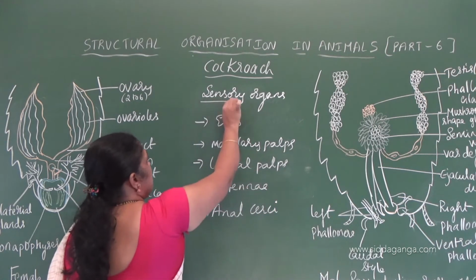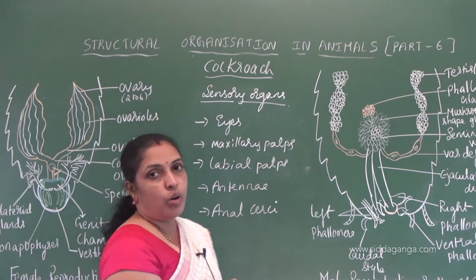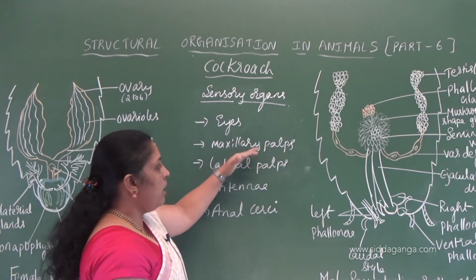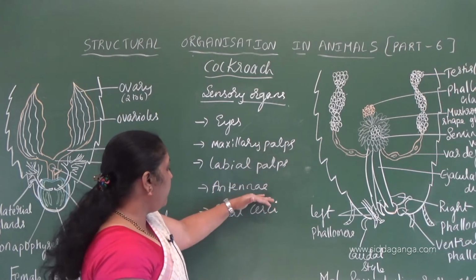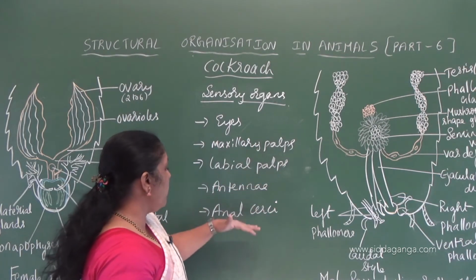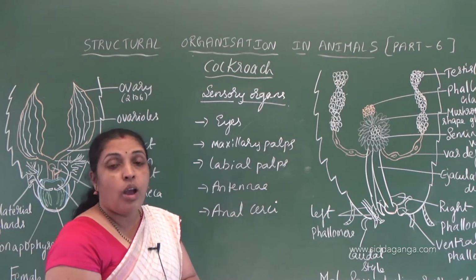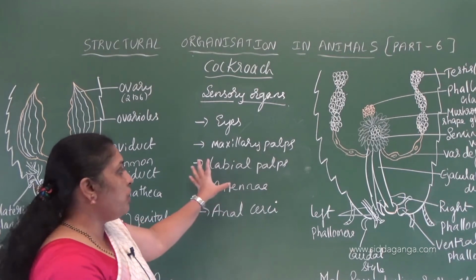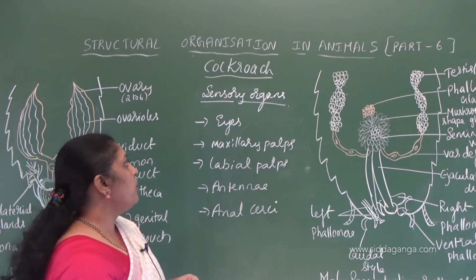Understood? Compound eyes, maxillary and labial palps, a pair of antennae, a pair of eyes and a pair of anal cerci all act as sensory organs in cockroach. You should remember this. Understood?